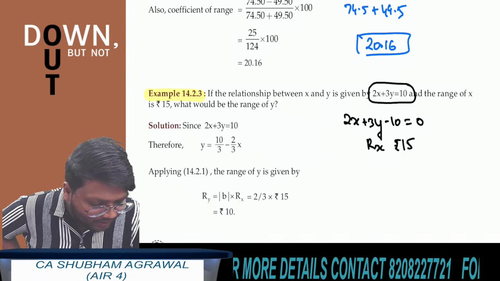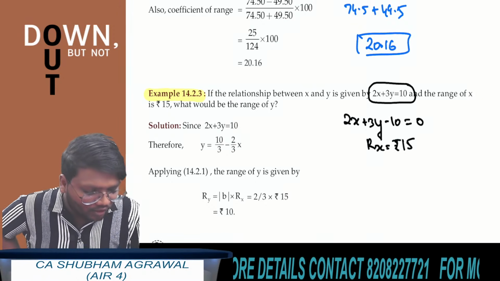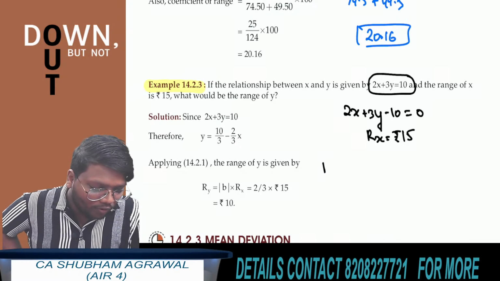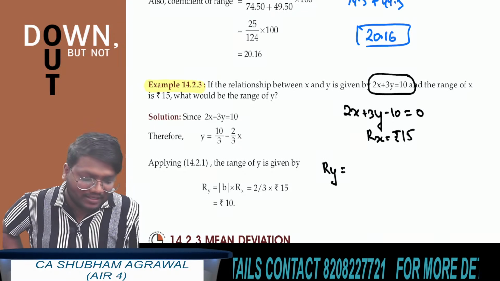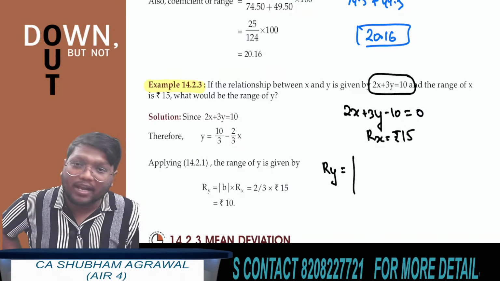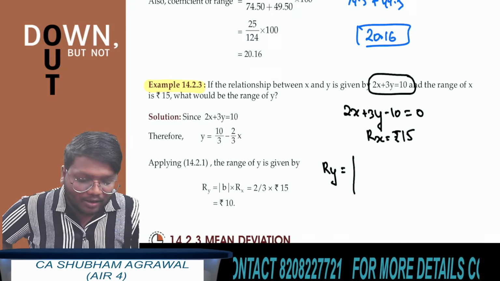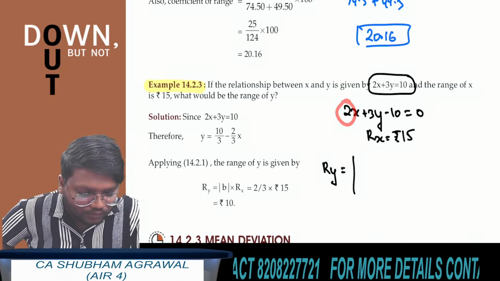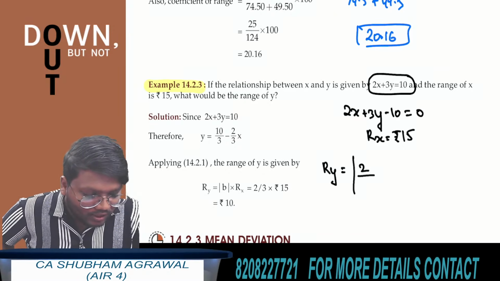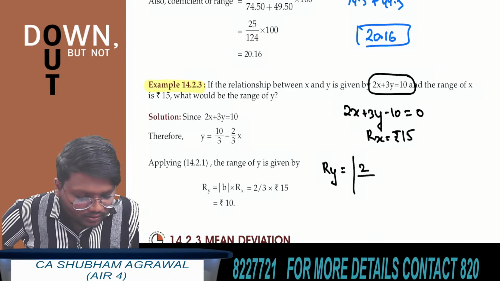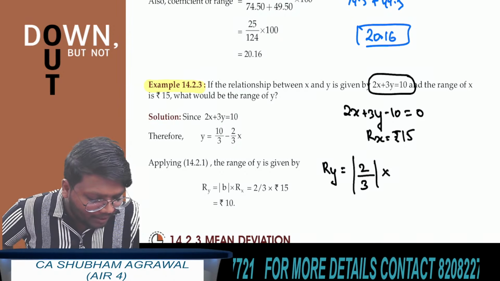Range of x is 15 rupees. You have to find range of y. What formula do you have to use? Range of y is equal to the absolute value of coefficient of x divided by coefficient of y, multiplied by range of x. What is the coefficient of x here? 2. Right, 2. What is the coefficient of y? 3.